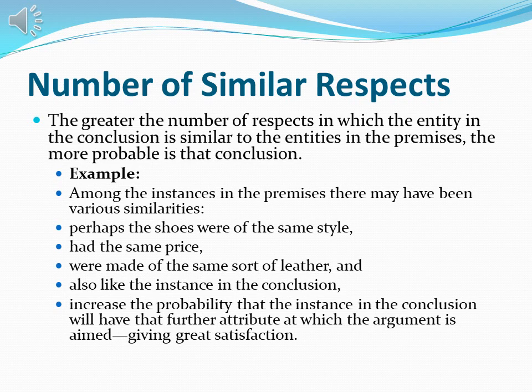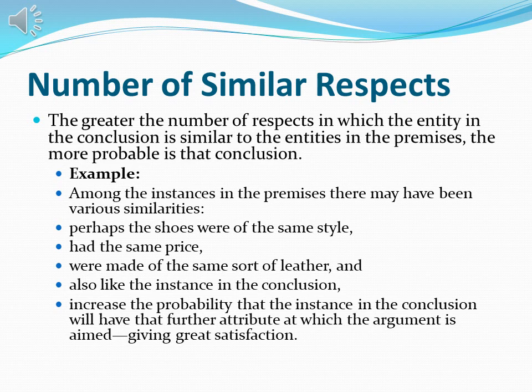So if we have, like, 10 similarities in two situations, we can predict that the 11th similarity will be there too. But if we have maybe a couple of similarities, maybe we are not so confident that the next things will be similar. So the greater the number of respects in which the instance in the conclusion is similar to the instances in the premises, the more probable is the conclusion. So if there are more similarities, there is a higher probability that the next thing will be similar.